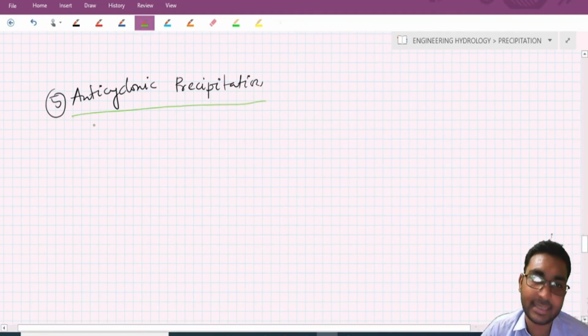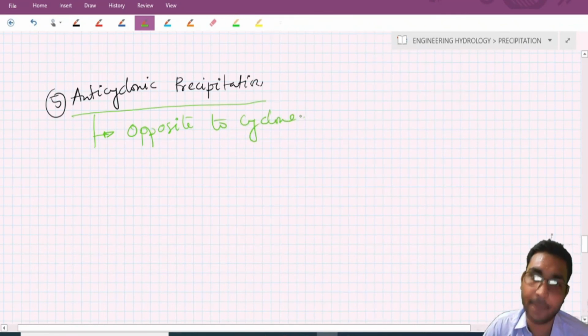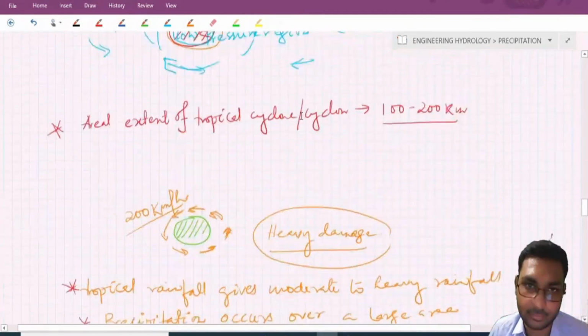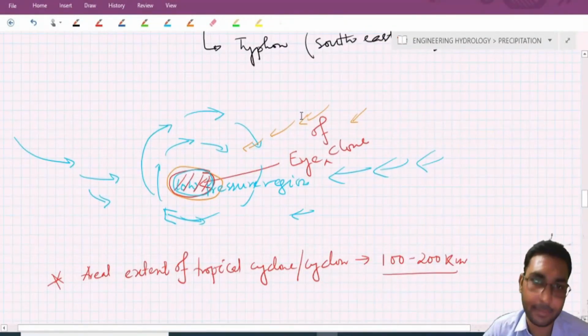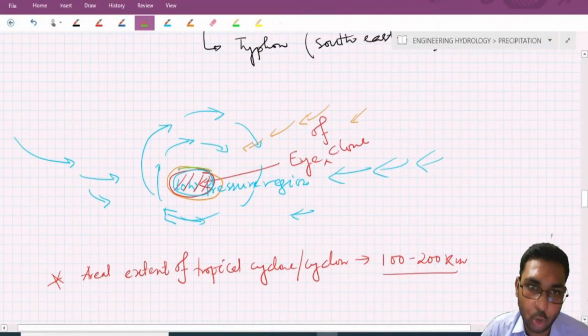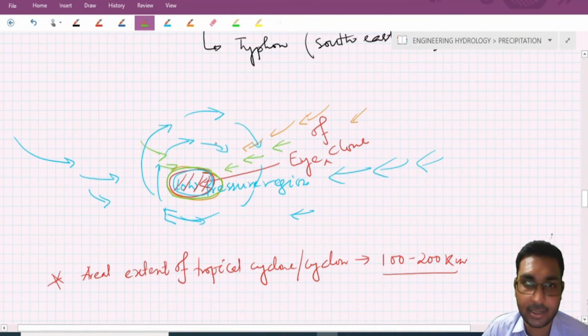Basically anticyclonic precipitation is just opposite to cyclone. In a cyclone, what happens? This is a low pressure area, and the surrounding air comes into this low pressure area and forms the cyclone.